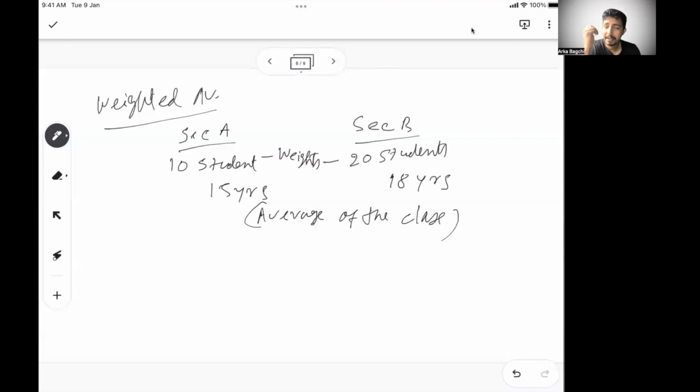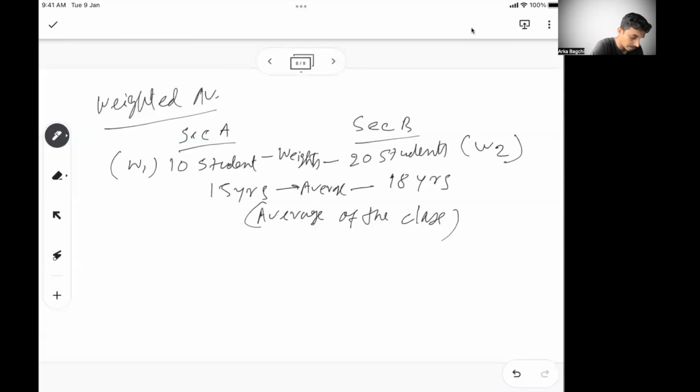So that n is basically the weights here. Let's say this is W1 or weight 1, this is W2, and this is your average.